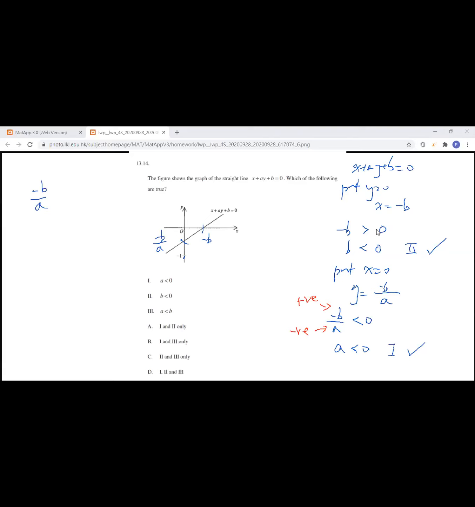Y-intercept is above the level of negative 1, which means that the negative b over a, the y-intercept, should be larger than negative 1. Is that okay? Because it's above negative 1. And now I need to multiply the a to the right-hand side. But remember that a is a negative number. So when I multiply the a to the right-hand side, it becomes negative a. Then I need to change the direction of the inequality sign.